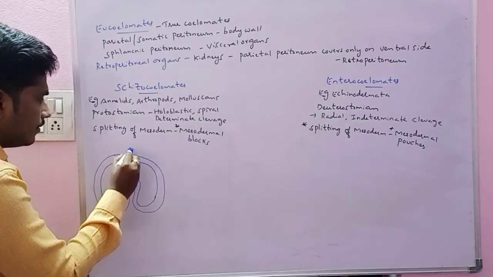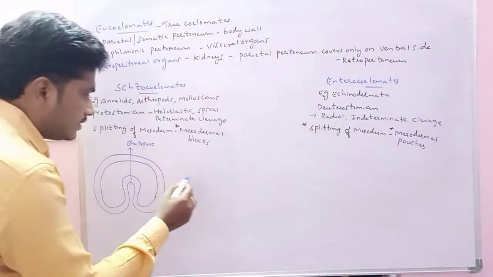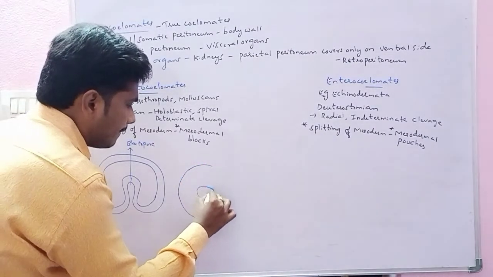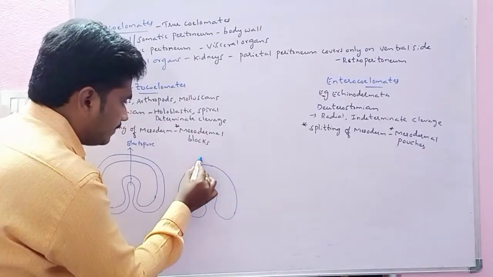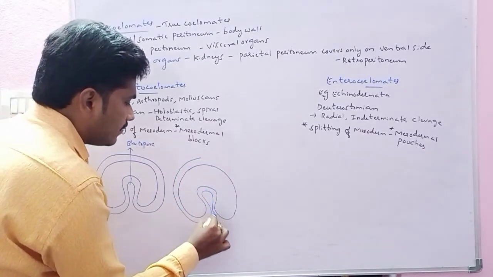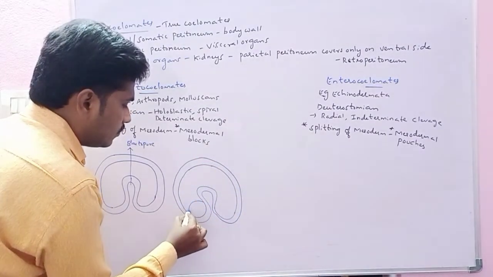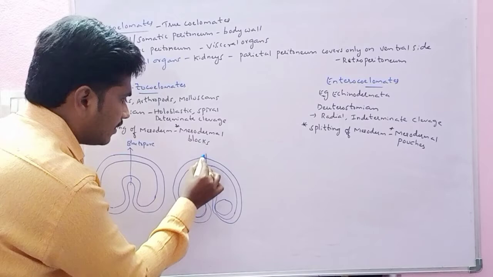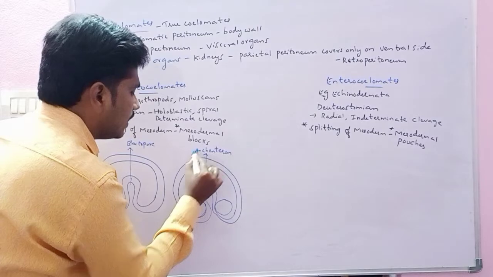This blastopore opening, and the same in the next diagram. After the formation of the mesodermal blocks, like this, this part we can call the archenteron.